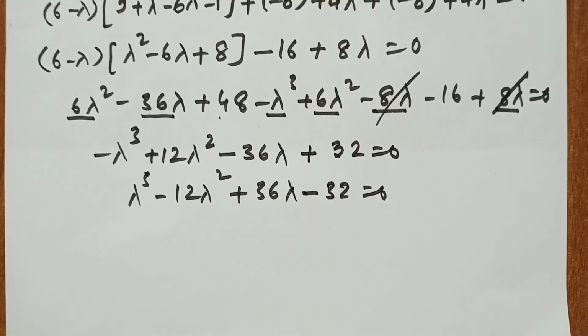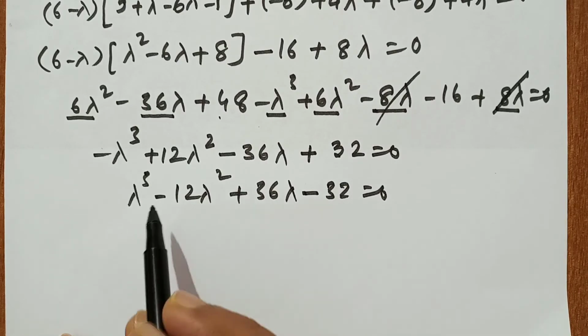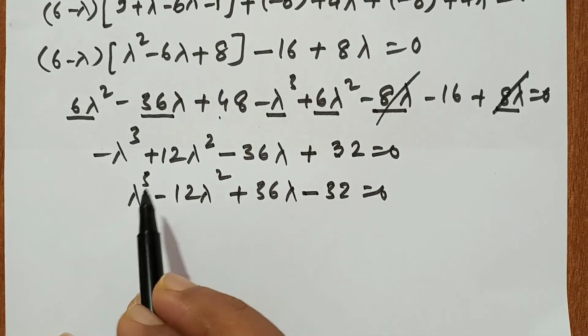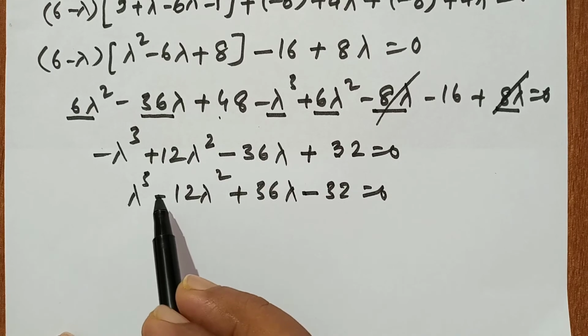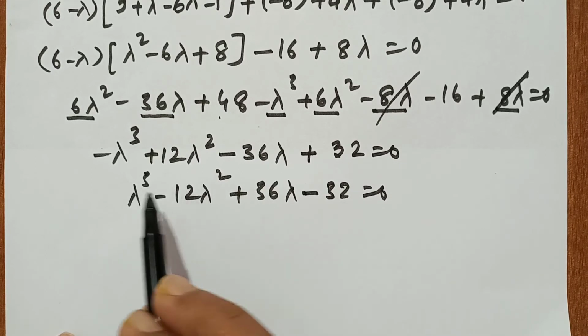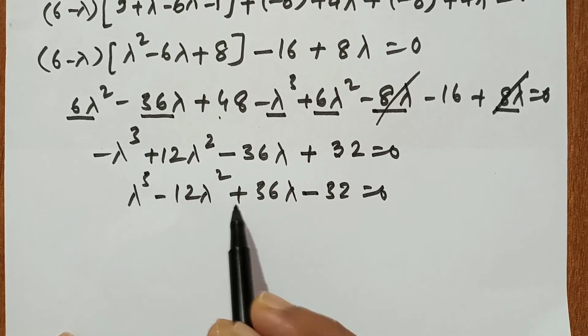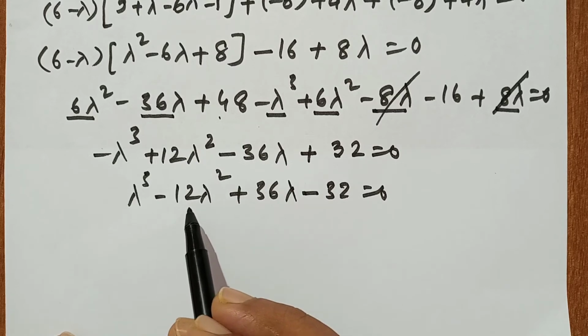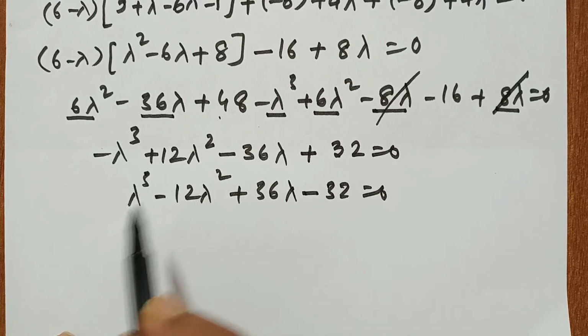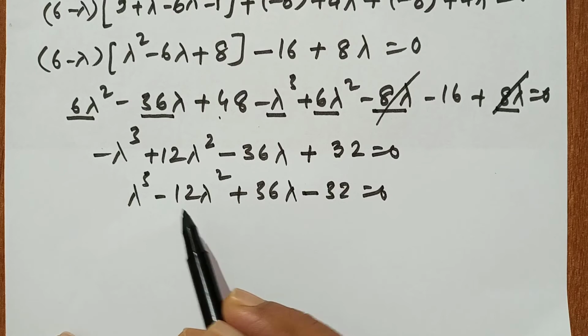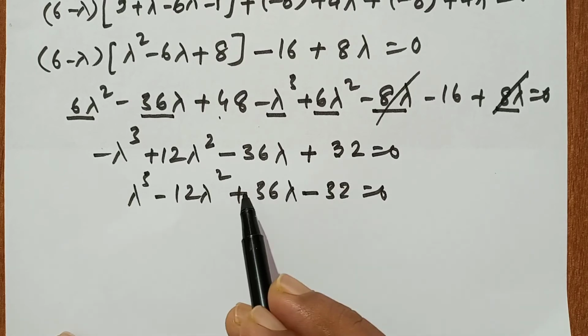As we know, this is an equation of degree three in lambda. If this were an equation of degree 2, that would be very easy. But we can have any equation of nth degree, and every equation of degree n has exactly n roots.